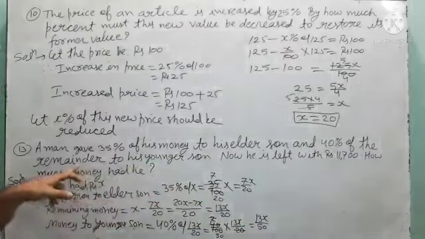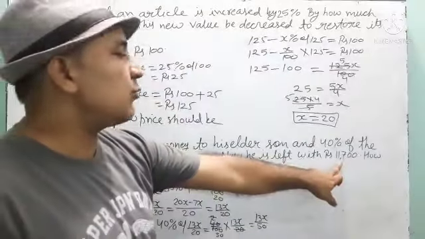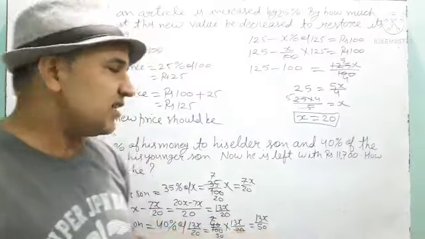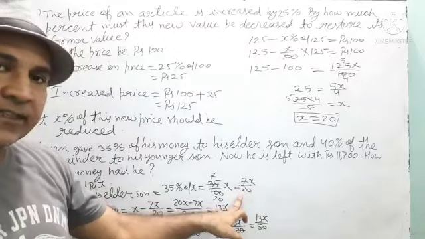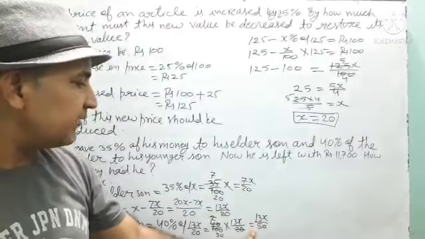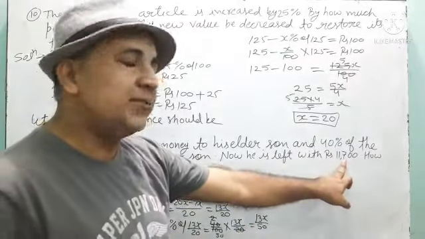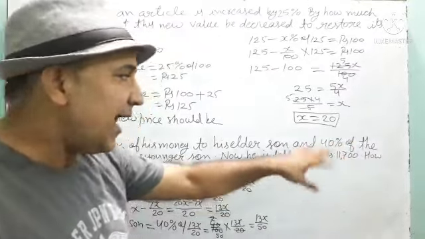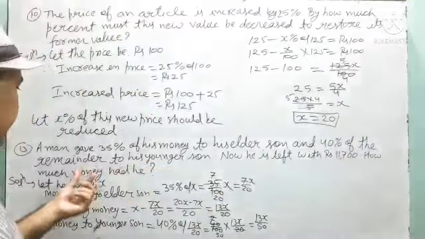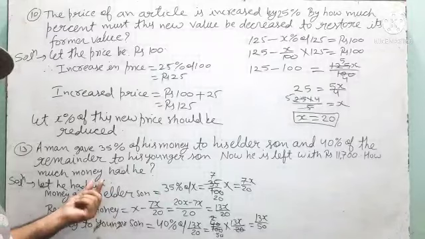And he was left with money 11,700. So children, you can see that money given to elder son, money given to younger son, and the remaining money, if we add all the three, we must get the total money which is equal to x.